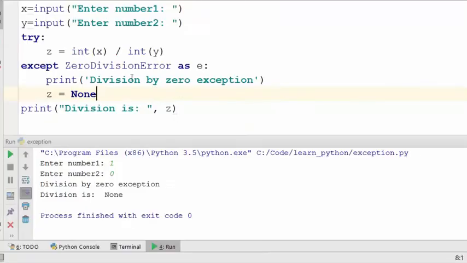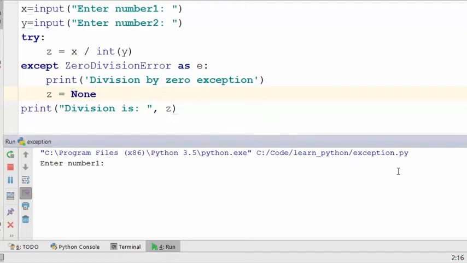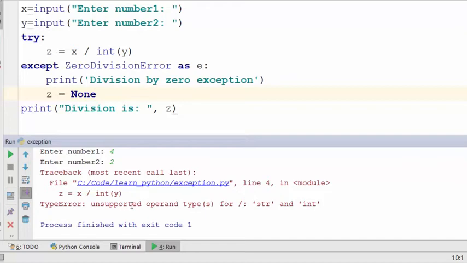This program is already handling the zero division error exception. But let's say by mistake, when you take the number from the console, you forget to convert it to an integer. So now what I'm doing is I'm dividing this. X will be a string, by the way. When you enter something from the console, it is by default a string, which you need to convert to an int. But let's say you don't do that, and let's see what happens. Okay, so I'll just enter normal numbers here. Wow, you saw it crashed because you cannot divide a string with an integer.